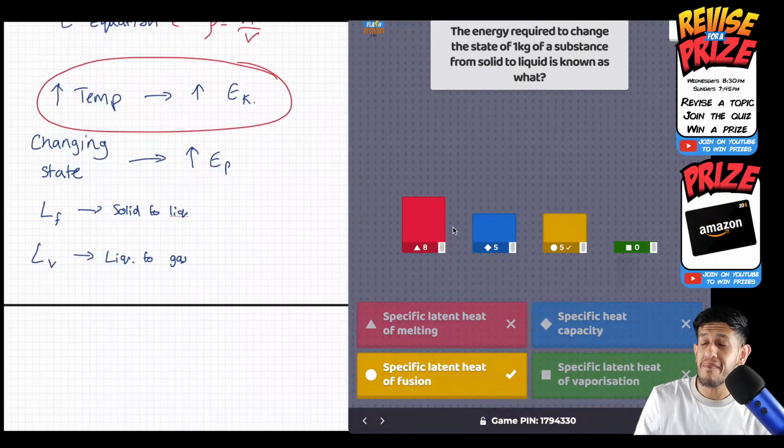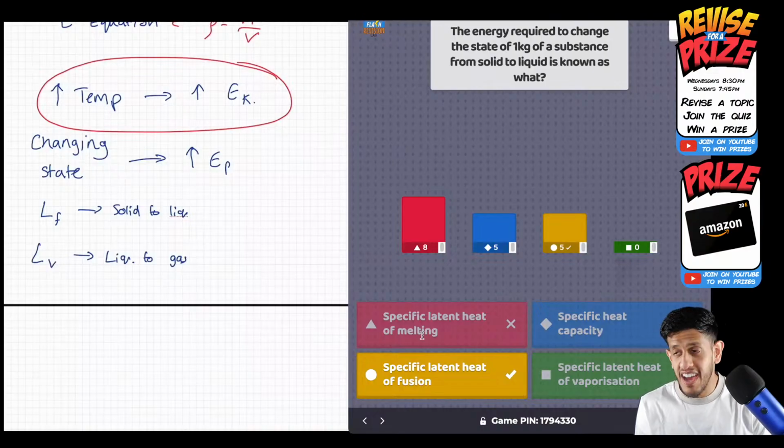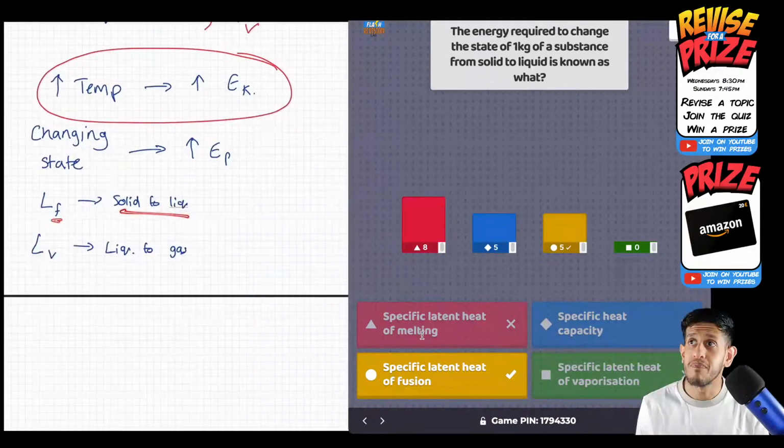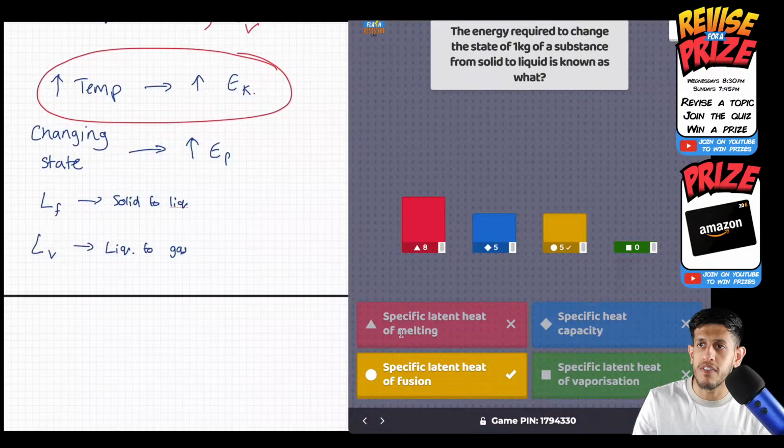And again, we've had a mix. People have fallen for the trap. It's not specific latent heat of melting. That is not a term, right? I've actually even left the notes open here to help. I made the short form F and V. F for fusion is solid to liquid. So the answer is specific latent heat of fusion, which is the third one. Only 5 people got it right. I'm surprised. This has probably thrown everyone all over the place.